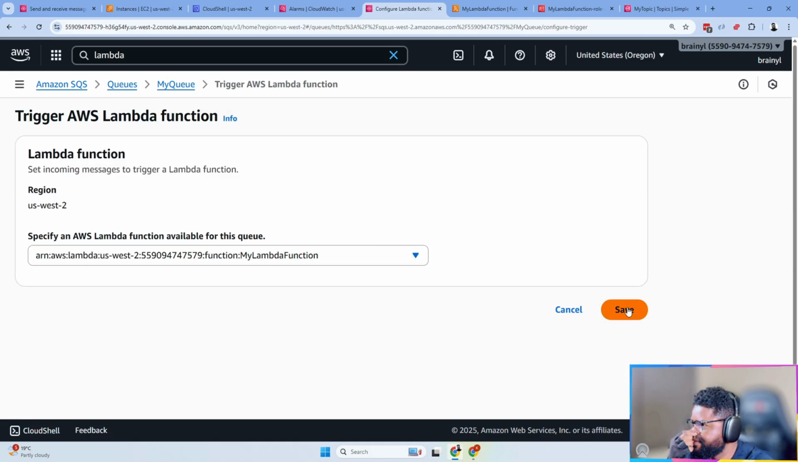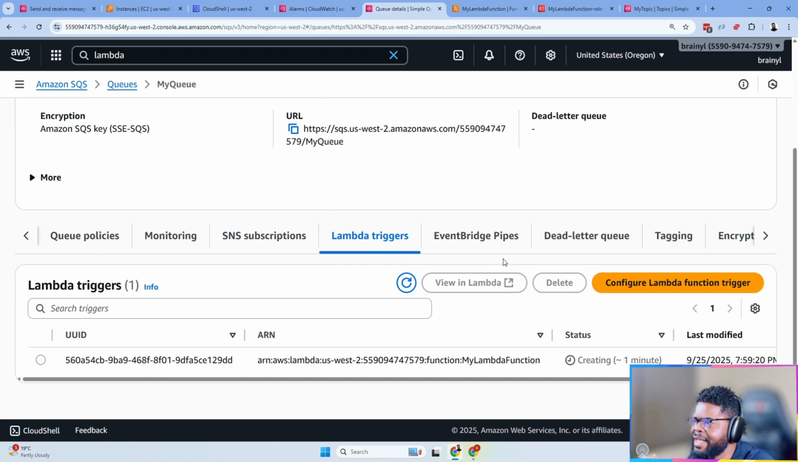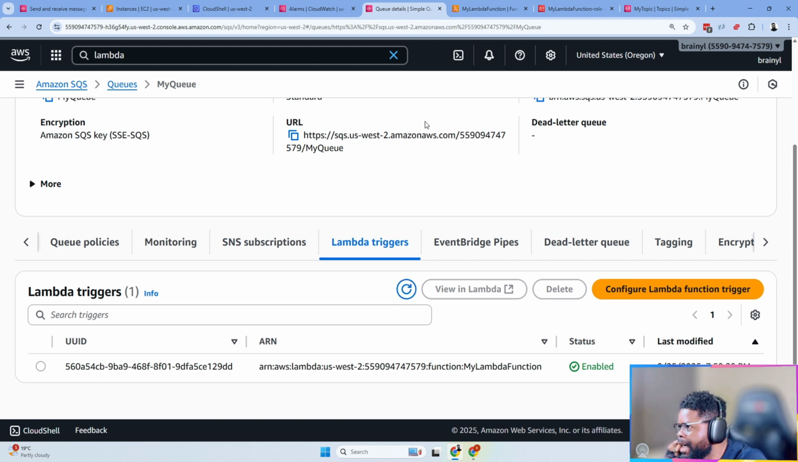It says it doesn't have. It does have now, right? So I think when we tried it again, we were now able to add that Lambda function as a target. So it's creating the target, right? So it's creating it, it's enabled. Let's see what's going to happen.